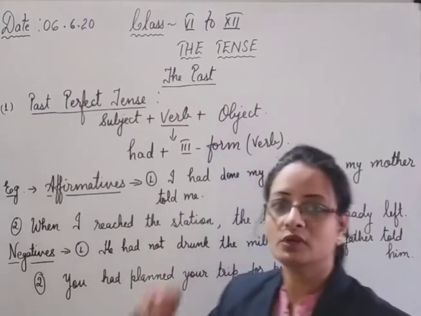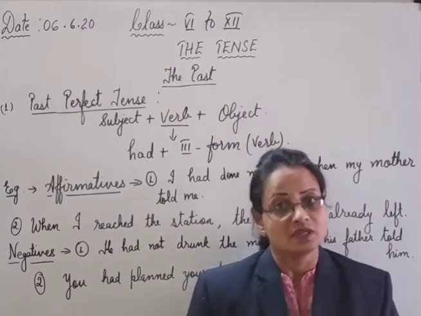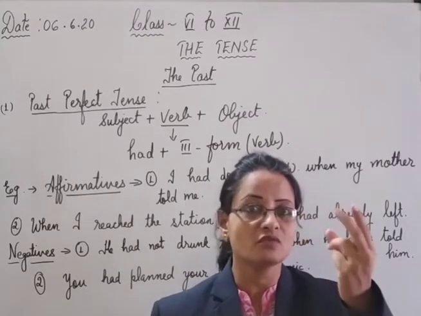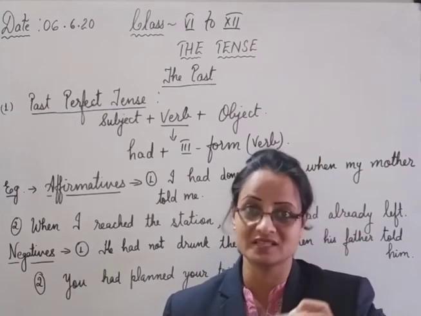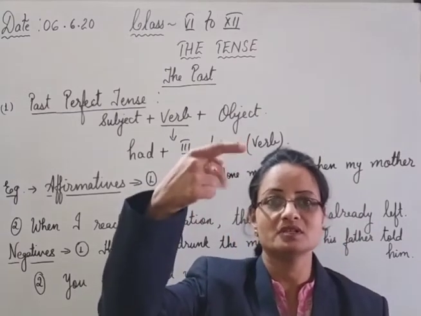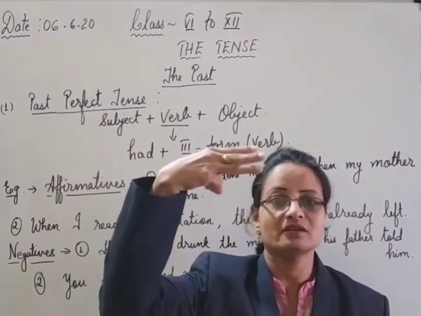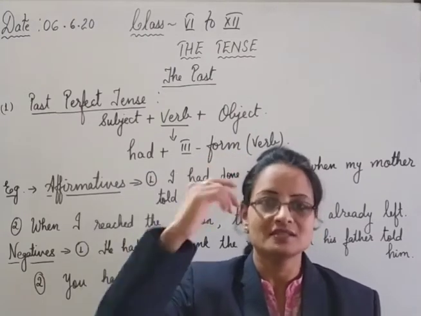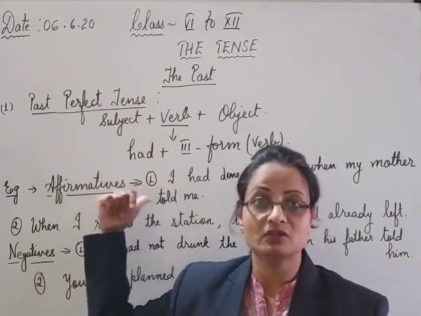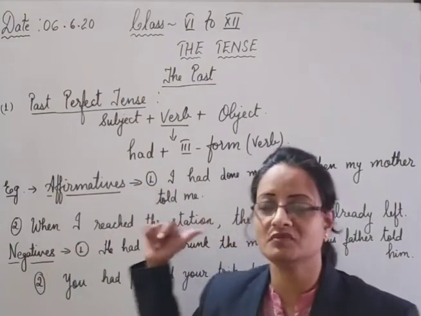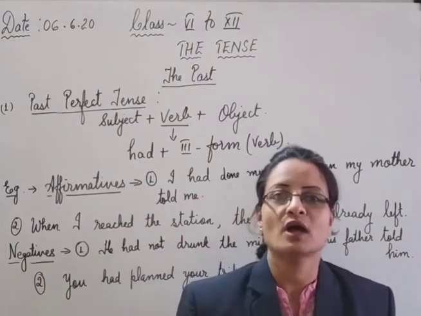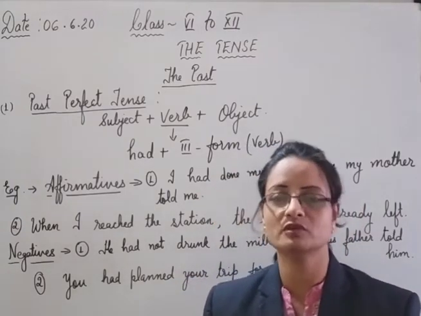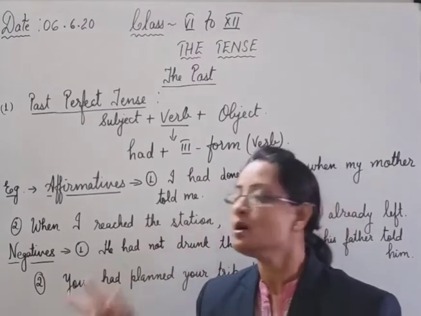Look here, do you remember present perfect? Yes, in the present perfect, I have told you one trick. That is, it is at number 3 of the present. First is the simple present, second is the present continuous, and the third number was present perfect. Same way, here also it is at number 3. The past perfect is also at number 3. So you have to use the third form of the verb. This was my trick to remember the form of the verb which you have to use in the past perfect.